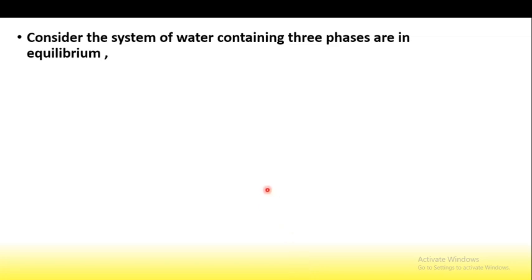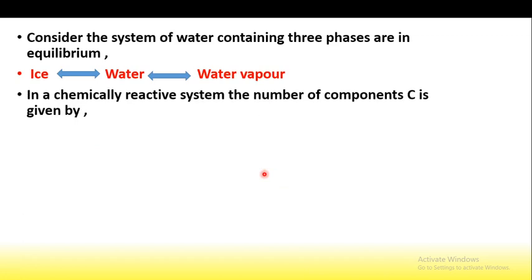Consider a system of water consisting of three phases in equilibrium with each other, that is ice, water and water vapor. In a chemically reactive system, how can the number of components be calculated? C is equal to N minus E.